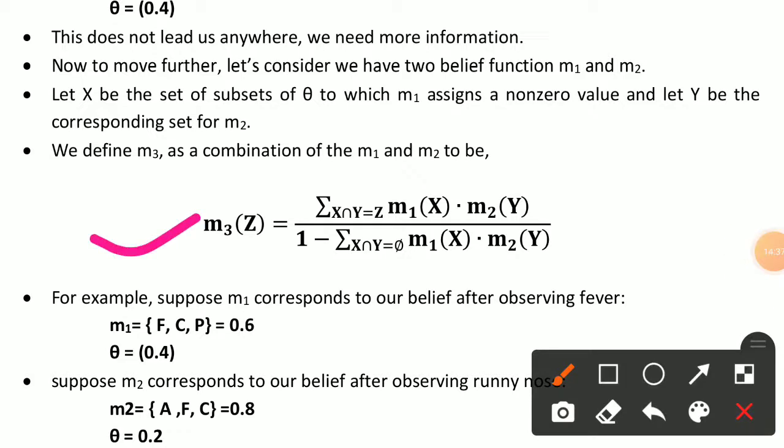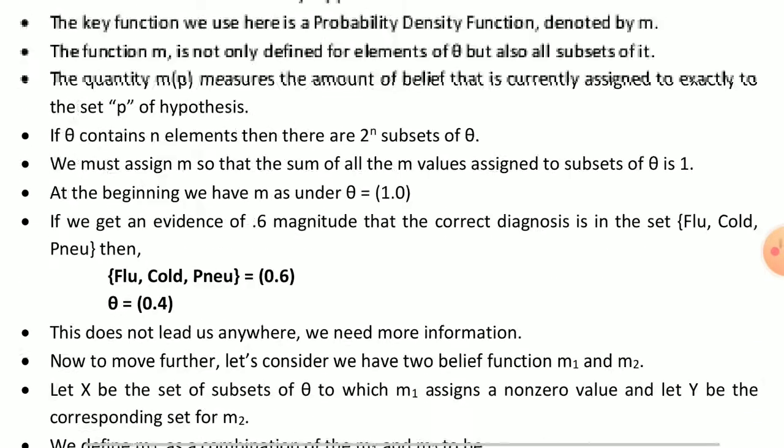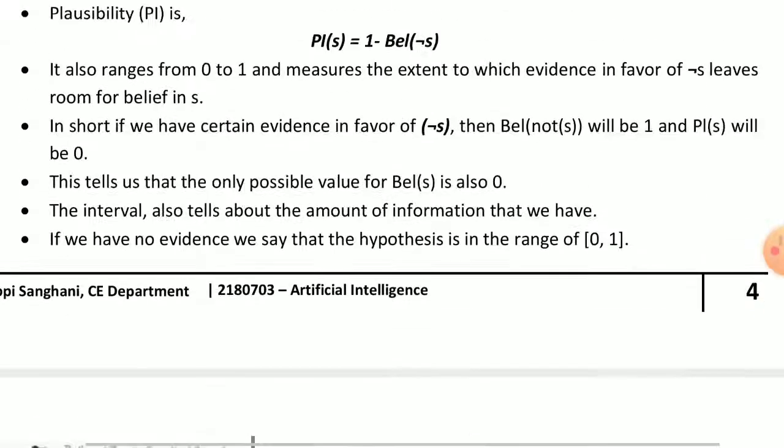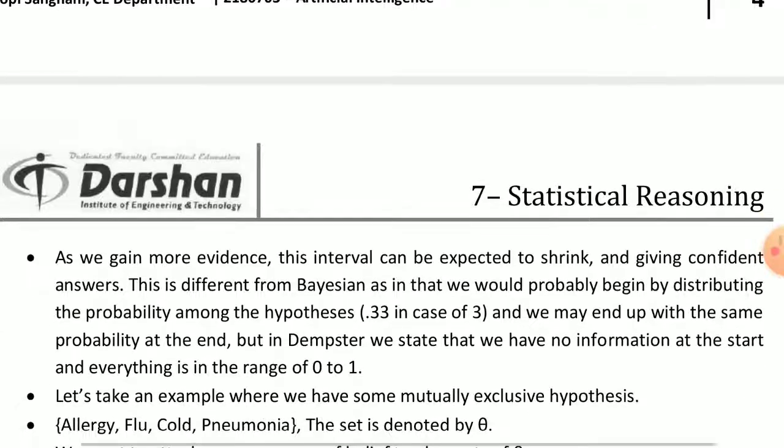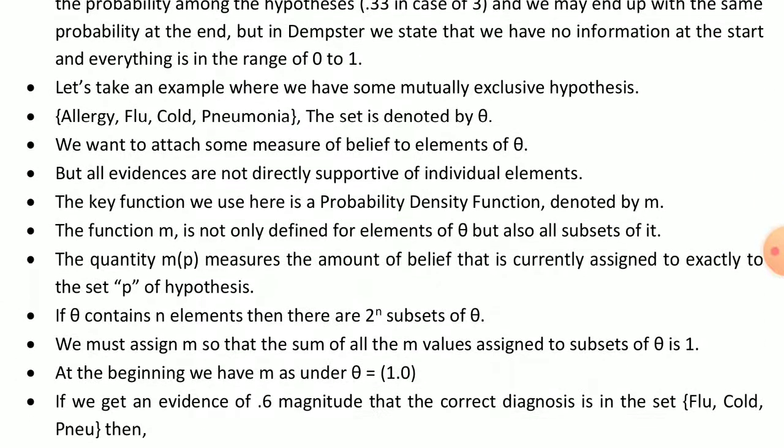So here the Dempster-Shafer theory is completed. First I explained the basic introduction, then we took belief as BEL and plausibility as PL and made some equations, and we took one example.